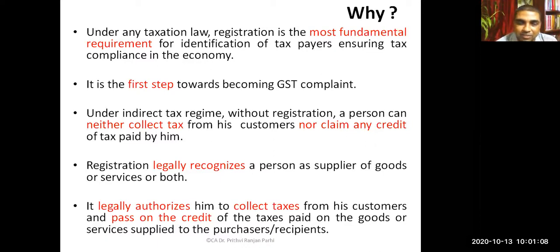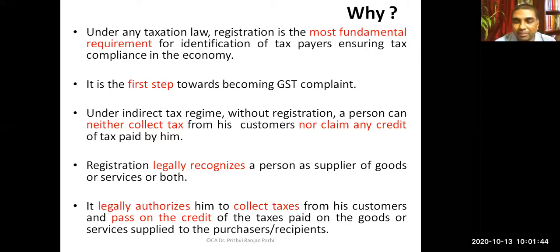One should have the registration if he is a supplier and is supposed to get himself registered under the requirements of GST law, that is, under the requirements of section 22 or 24. If he is supposed to get himself registered, he must go for registration. Right. Without registration, a supplier cannot collect GST, nor can he claim ITC. He cannot claim input tax credit. He cannot take input tax credit. He cannot also collect GST from the customers, from the recipients. Okay.